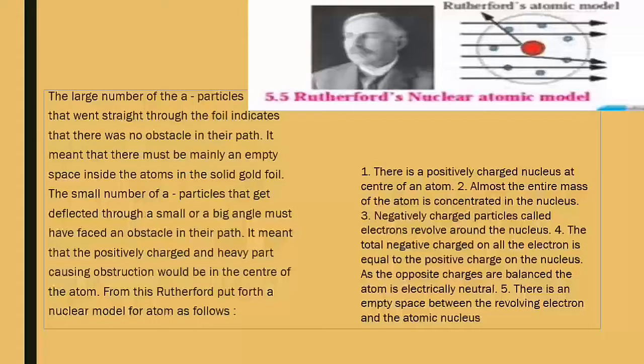The observations are: most of the space in an atom is empty, because 99% of alpha particles pass through the gold foil. Very few alpha particles are scattered by some angle, which means there is a positive charge at the center of an atom. And very few alpha particles do not pass through the gold foil and reflect by a 180-degree angle, because electrons are continuously revolving around the nucleus.